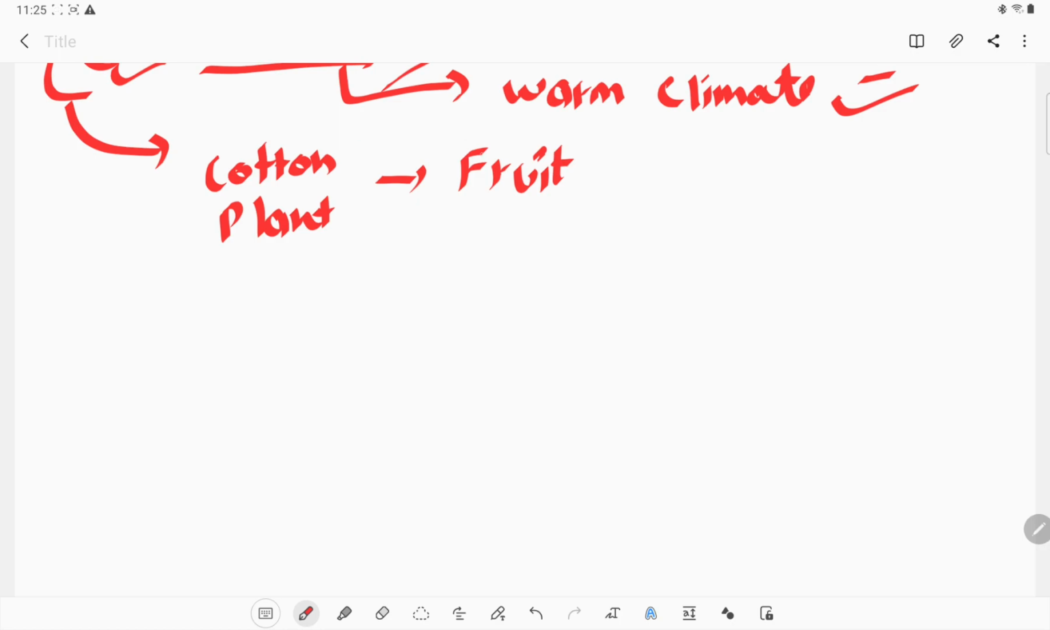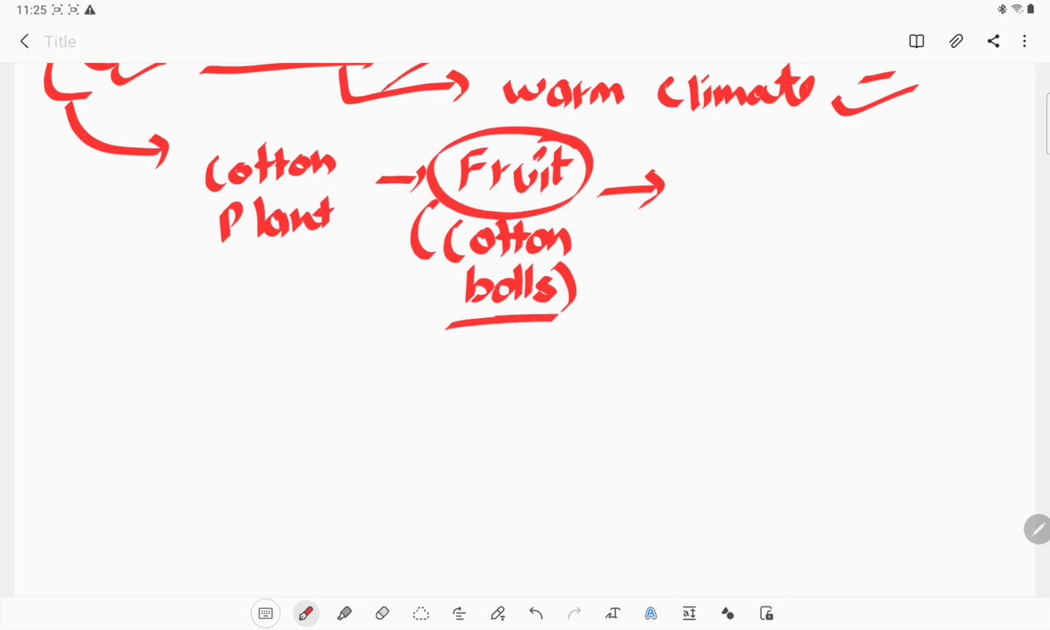Okay, the fruit comes out of that plant. Now what is the fruit? The fruit is the cotton ball. The cotton ball is known as the fruit of the cotton plant. Now after the maturation of that fruit, that means the maturation of the cotton ball, what happens?